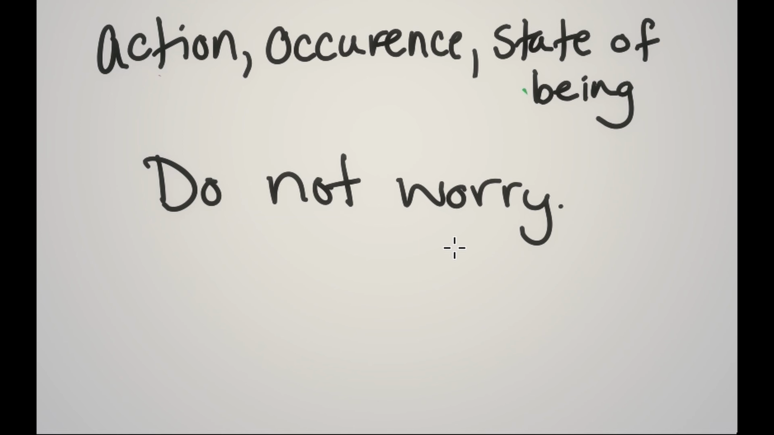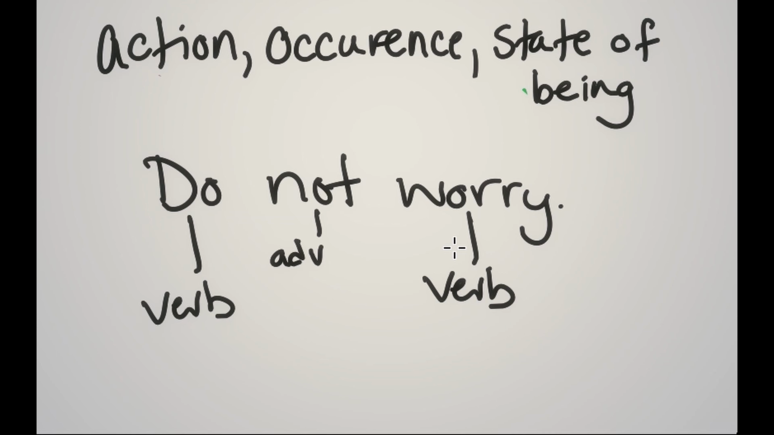So there is no noun or pronoun here. We have a verb, do, which could be thought of as an action word, and worry, an action verb. And not is, again, one of those little adverbs I told you about. Ignore that for now. We don't have a noun here. So how are we even supposed to know that do and worry are verbs?